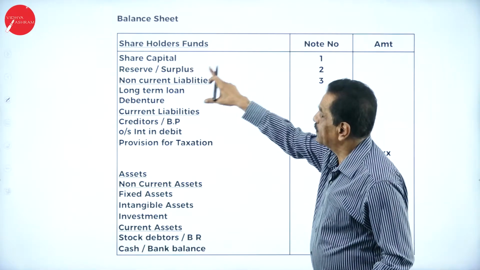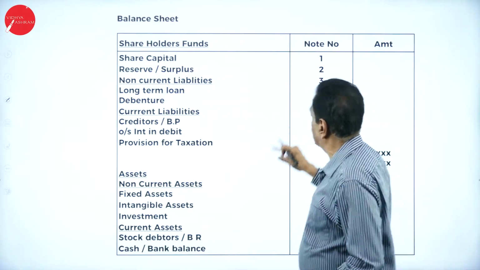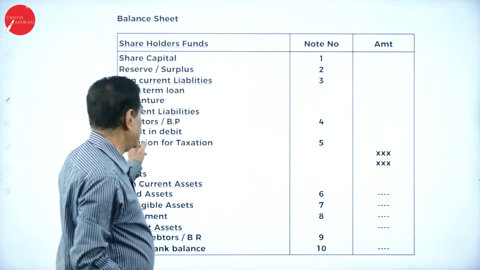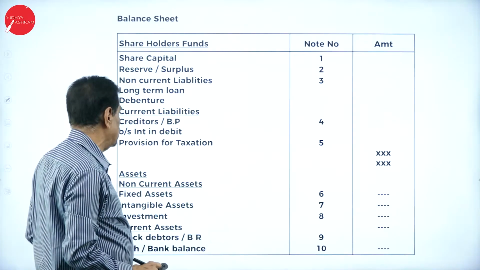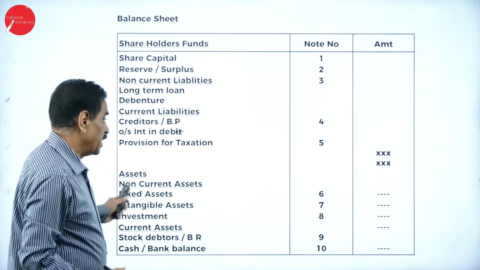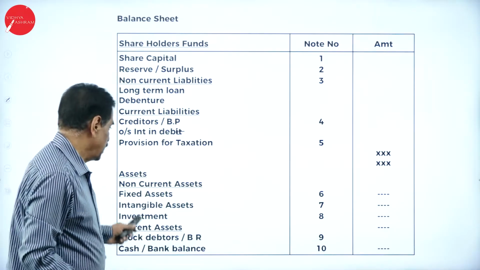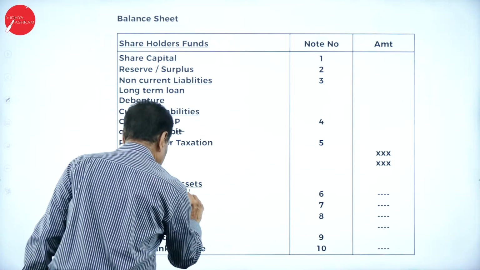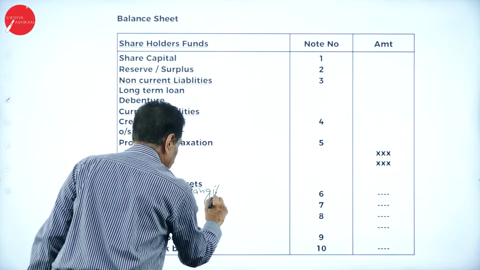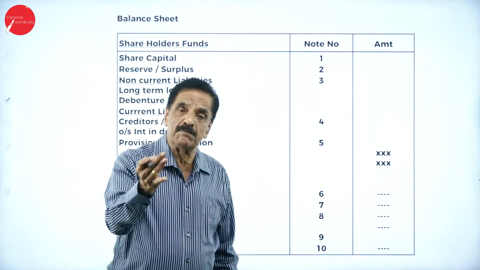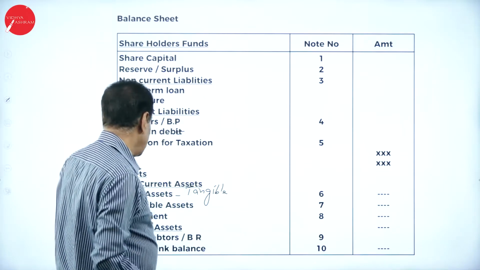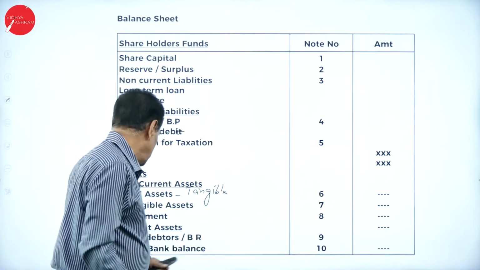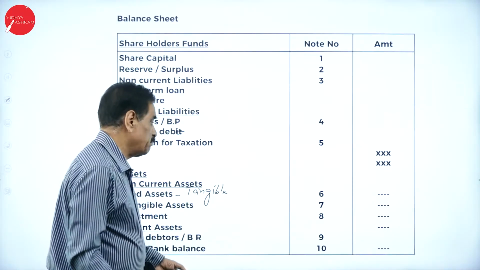Balance sheet: shareholders' fund, share capital 1, reserve and surplus 2. Non-current liability, in that long-term loan, debenture. Then current liability: creditors and bills payable, outstanding interest on debenture, provision for taxation. Then the asset side, fixed asset 6: tangible means land, building, machinery, furniture, motor car. Intangible asset means goodwill, patents and trademarks. Then investment, current assets, stock, debtors or bills receivable, cash and bank balance.